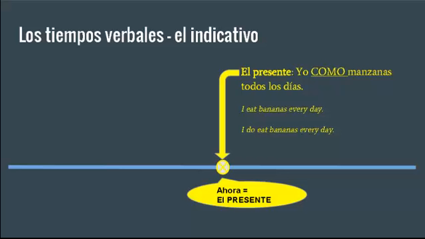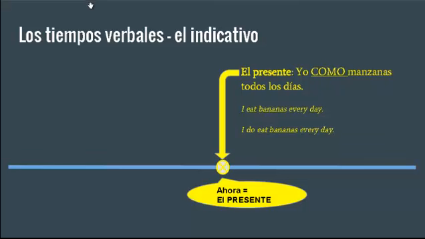An example of the presente in español es: yo como manzanas todos los días. I eat, I said manzanas here, but it says bananas here. Well, I eat bananas or eat apples every day. It should be apples, but not bananas, but I eat them every day. We're looking at the verb tense. Or you could also say I do eat bananas every day to affirm. The difficulty is in the interpretation from Spanish to English. Como can mean I eat or I do eat, or it can even mean I am eating.